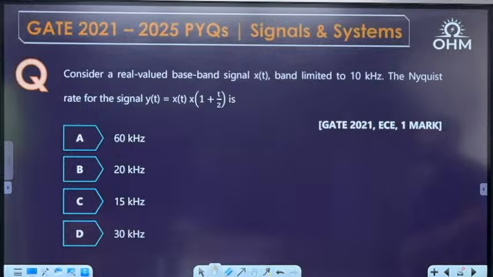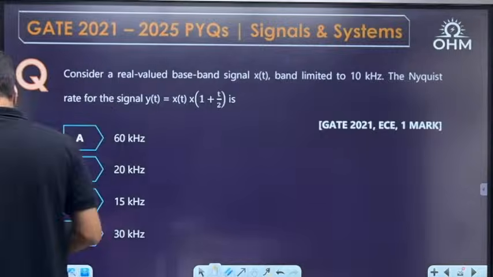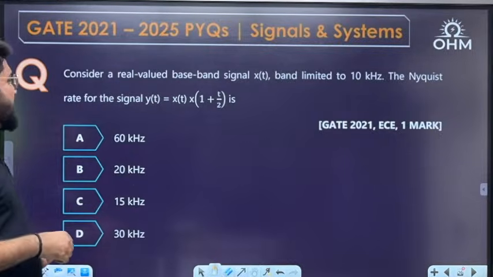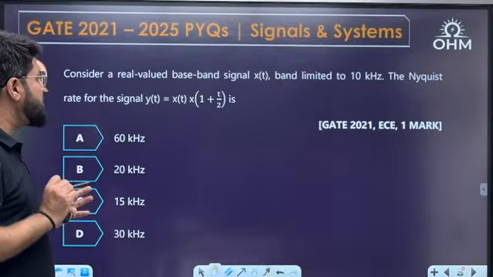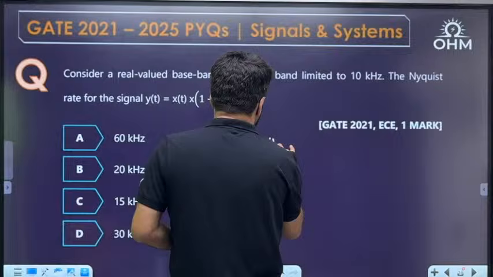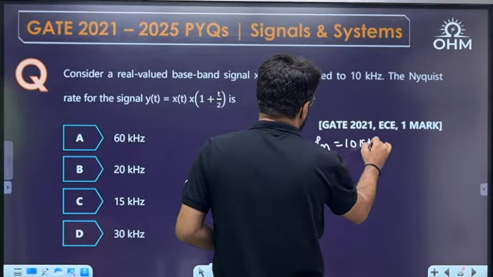Consider a real valued baseband signal x(t) limited to 10 kilohertz. The Nyquist rate for the signal y(t) equal to x(t) into x of 1 plus t by 2 is how much? Now see here. If x(t) is band limited to 10 kilohertz, that means for x(t) the maximum frequency component is 10 kilohertz.